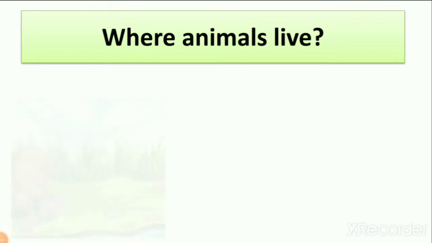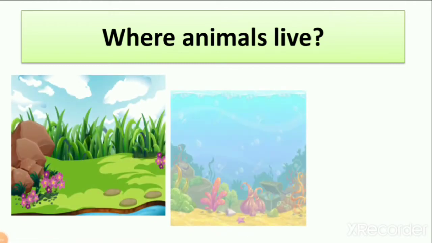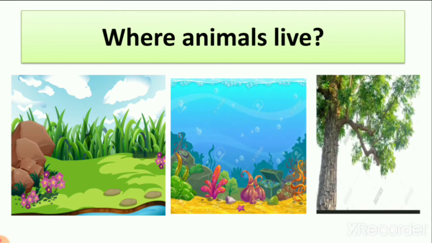Animals live on land, in water and on trees. So we divide animals into 3 different types. Some are living on land, some are living under water and some are living on trees.